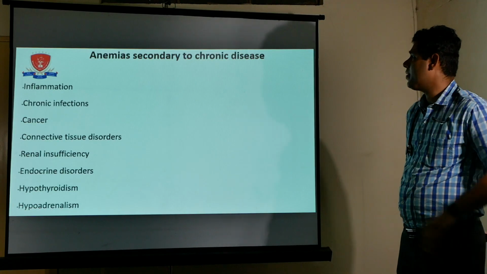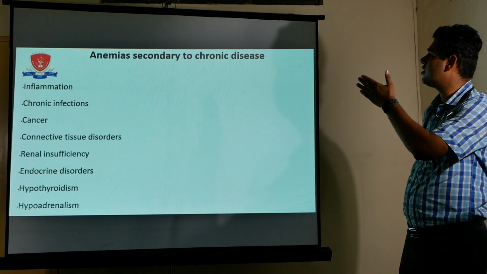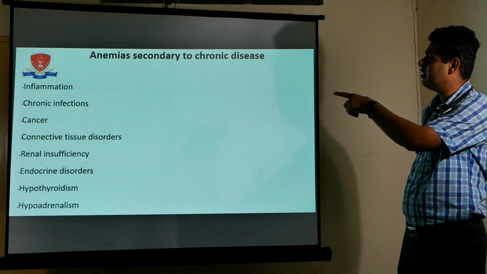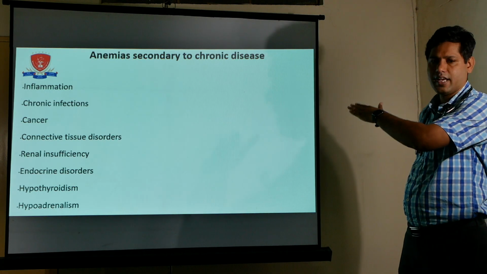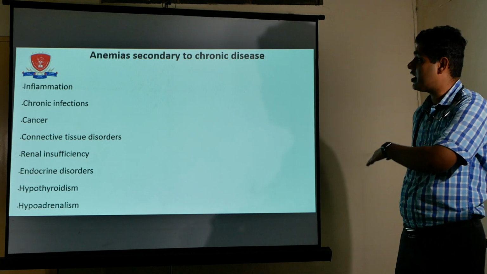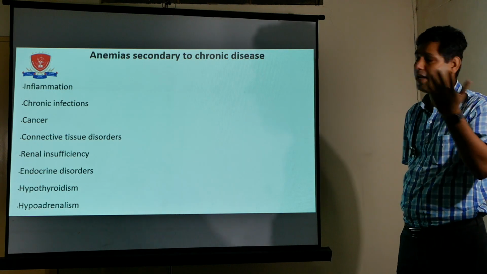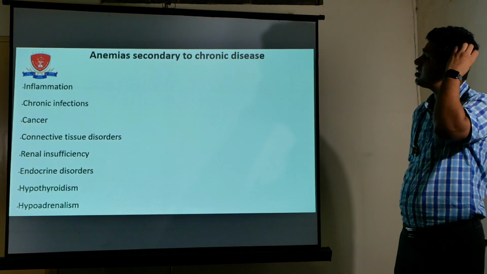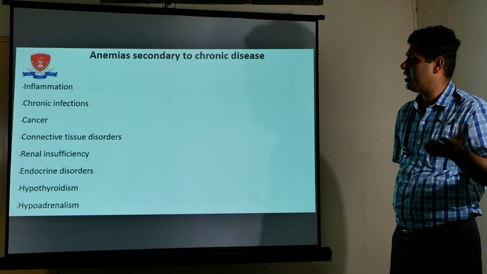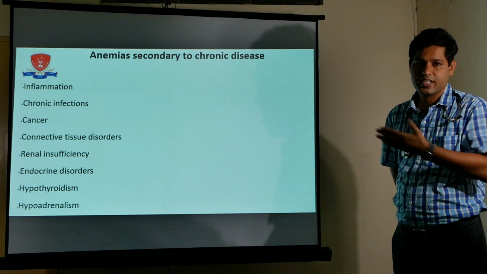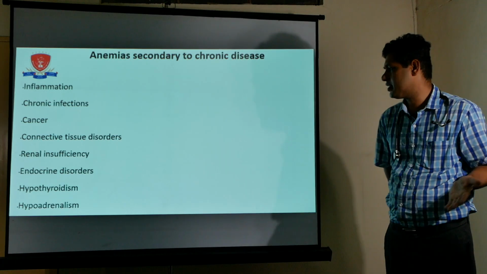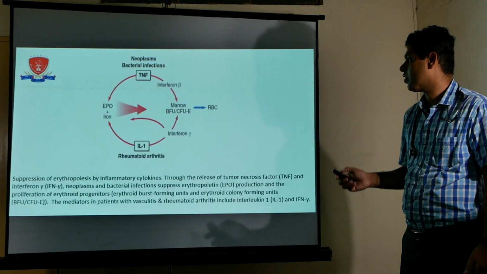So, now anemia secondary to chronic disease. What are the common conditions which cause the anemia of chronic disease? Inflammation like rheumatoid arthritis, SLE, inflammatory bowel disease; chronic infection like malaria, babesiosis; cancer, all malignancies; connective tissue disorders like Sjogren's syndrome, SLE, systemic sclerosis; renal insufficiency like CKD; endocrine disorders like diabetes, hypothyroidism, hypoadrenalism.